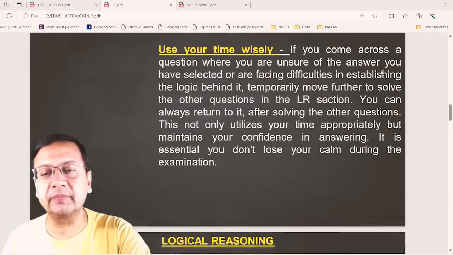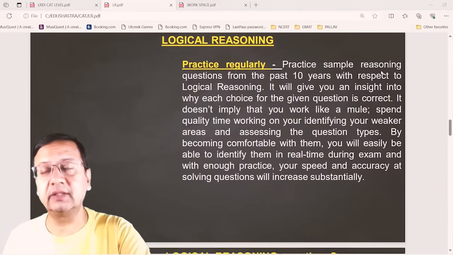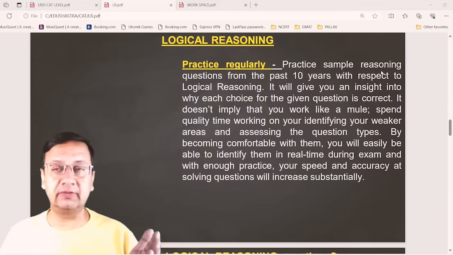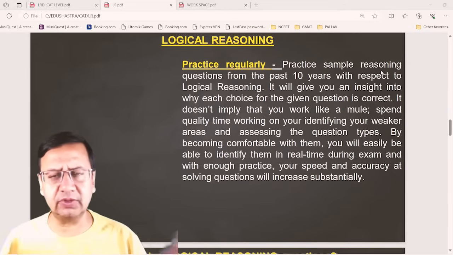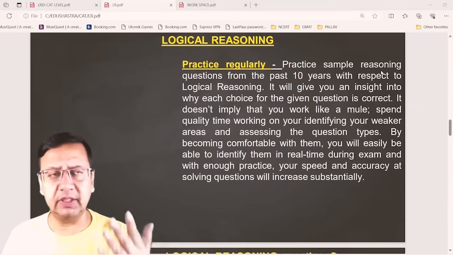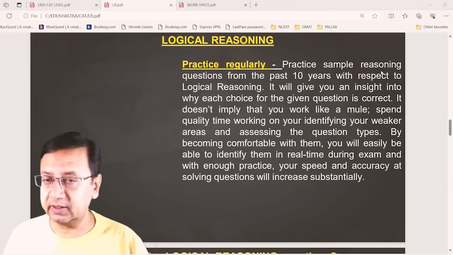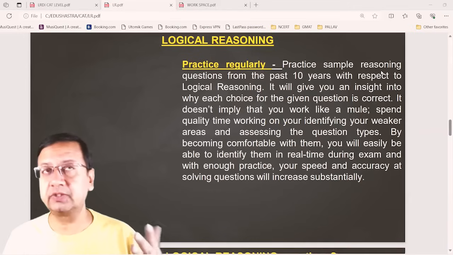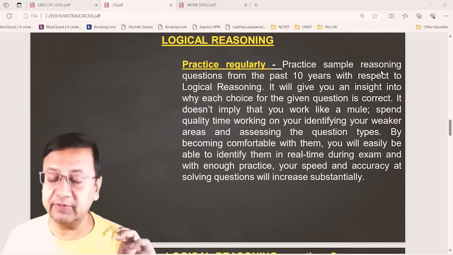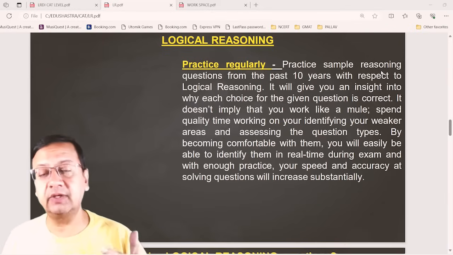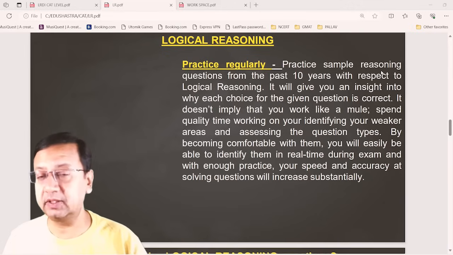Now, practice regularly. In logical reasoning, there is no formula, unlike geometry, algebra, arithmetic and all those topics. This is just like the reading comprehension of English. As much as you practice, you will get mastery. So try to solve the previous year papers, and I have picked the questions from the previous year papers so that you can have a good understanding of the examples and of the paper level difficulty.